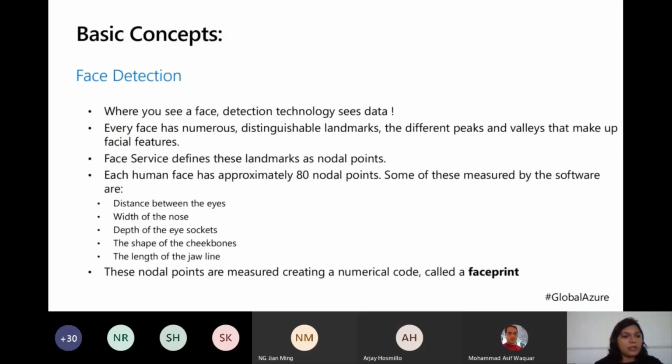So let's delve into the basic concepts. When we talk of face recognition or face detection, it goes the other way around. It's not directly face recognition. It starts with face detection first, and then relating it, and then recognizing the face. Imagine that as a human mind, you are seeing a person for the first time.